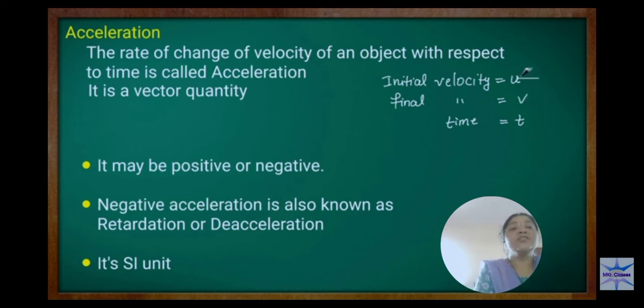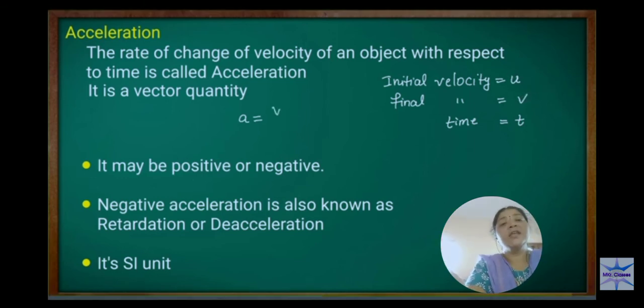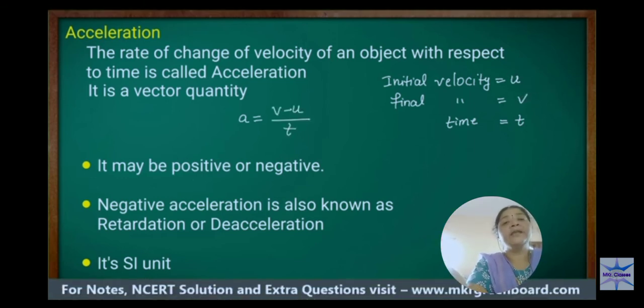Starting, the initial velocity is there, and after that the final velocity is more, v. So A is equal to v minus u by t: final velocity minus initial velocity, divided by time. This is the formula for acceleration. It is the difference in velocity divided by time.